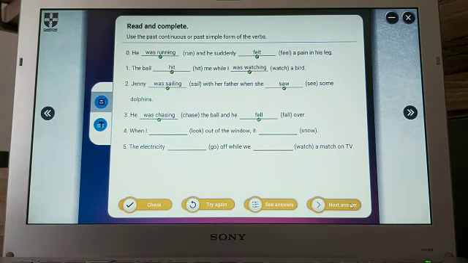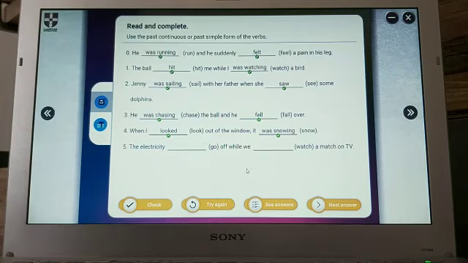And question 4. We see when here, so we must use past simple. When I looked out of the window, it was snowing. It is the background action and it is the action that happened at one time.